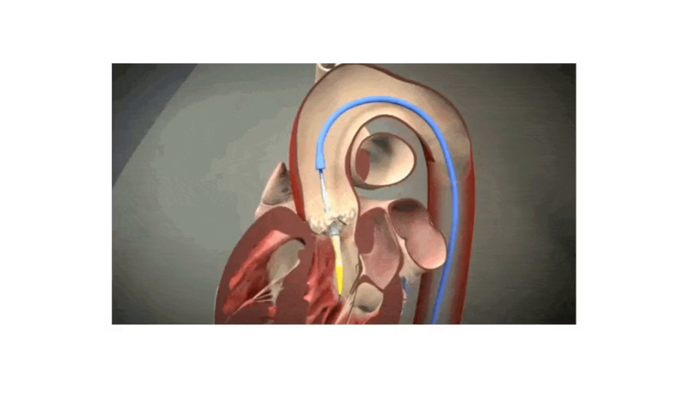TAVR or transcatheter aortic valve replacement is generally done through the femoral route and is performed in high surgical risk adult patients. There are two available systems, one is the balloon expandable valve and the other, self-expanding valve.